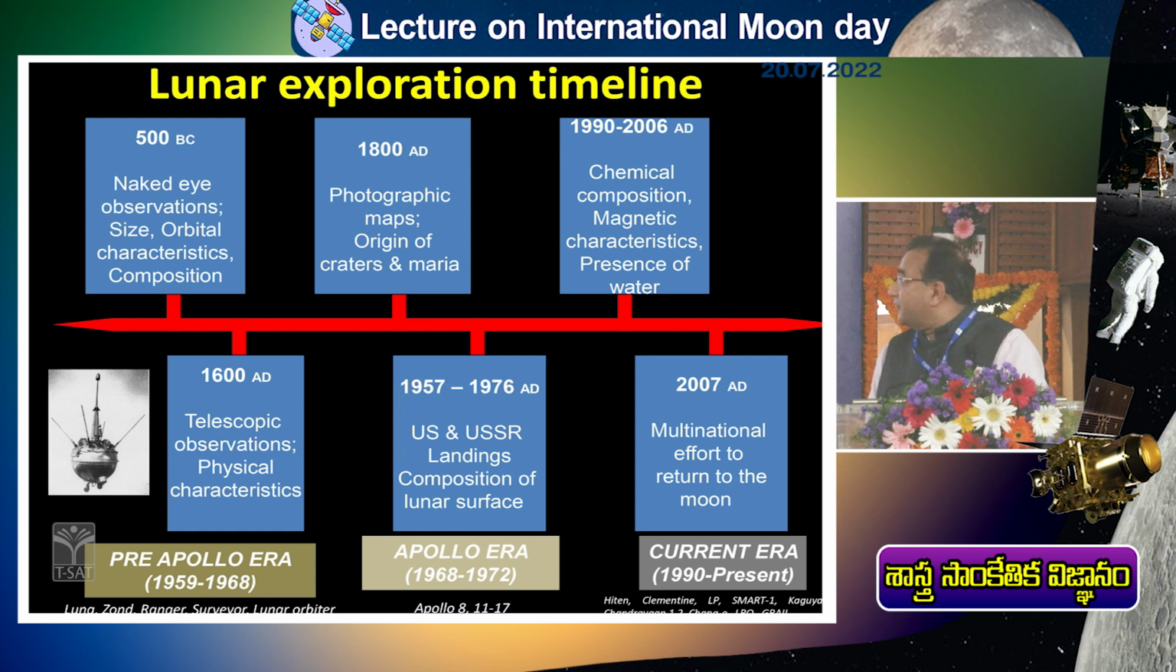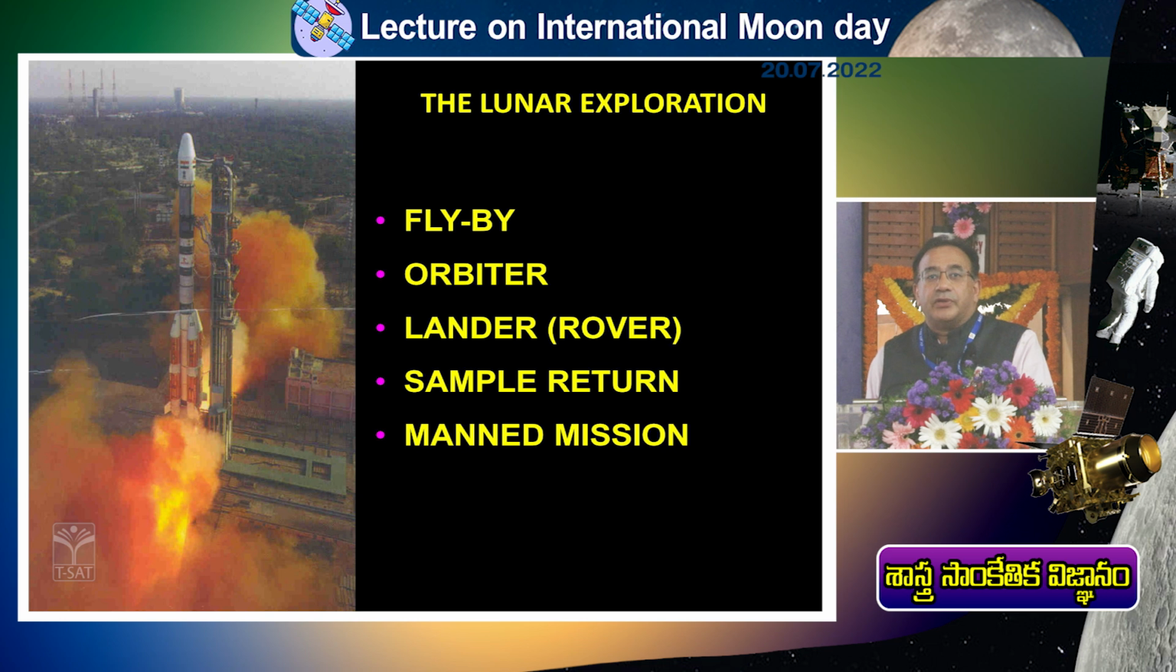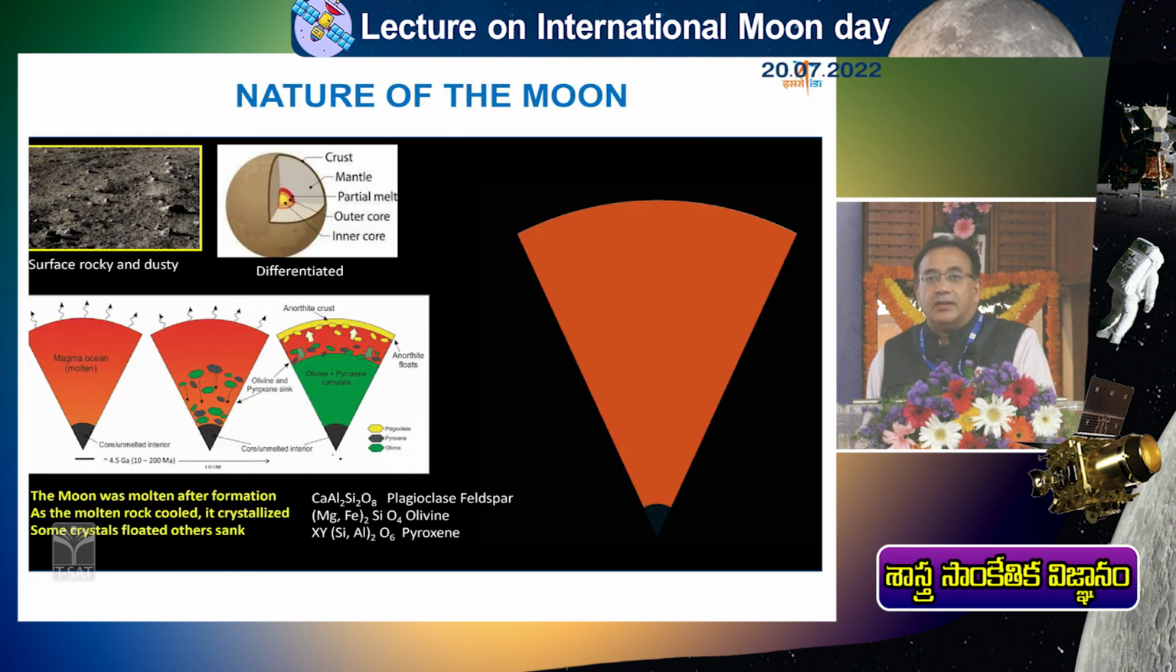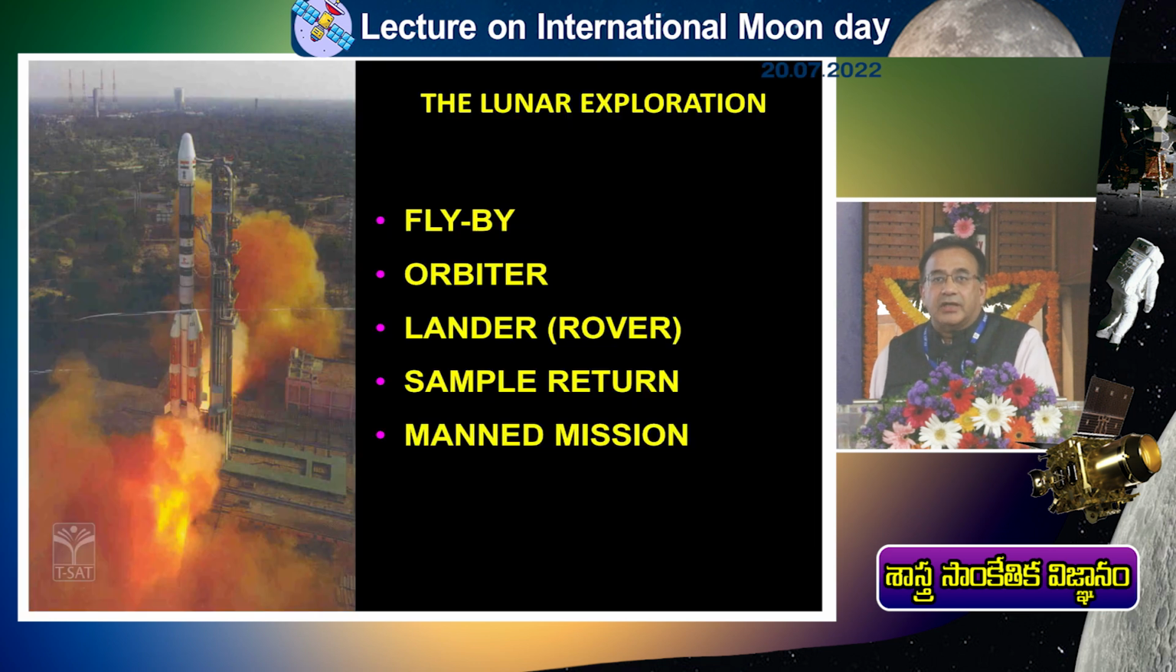This particular process is known as a theory again. It's called the theory of differentiation of planets, and in the case of the moon, it's called the giant magma ocean theory. That means there was a huge magma of molten material, and then crystallization happened, and the current form of the moon is there after the solidification process, whatever you see.